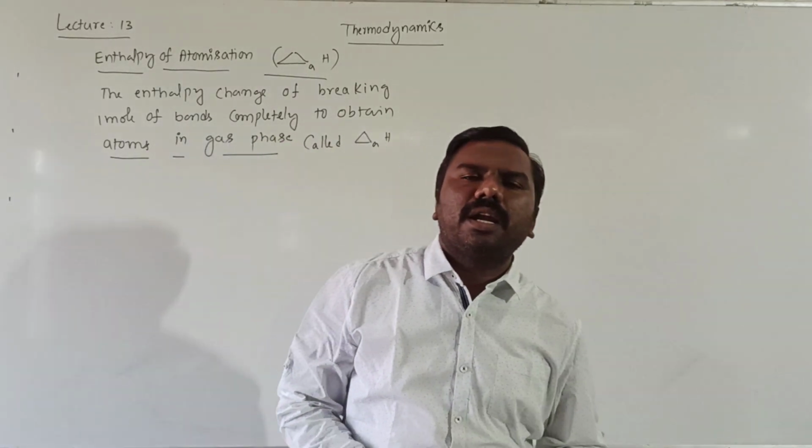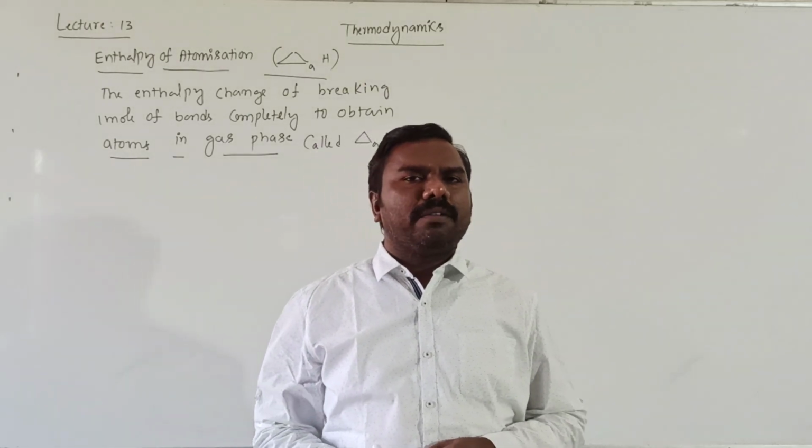If it is under standard conditions, it is standard enthalpy of atomization.